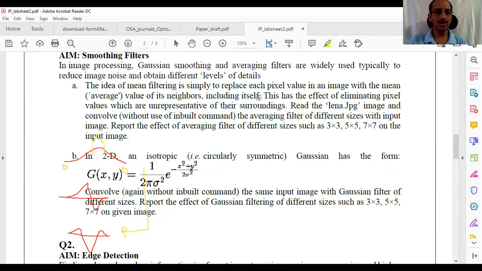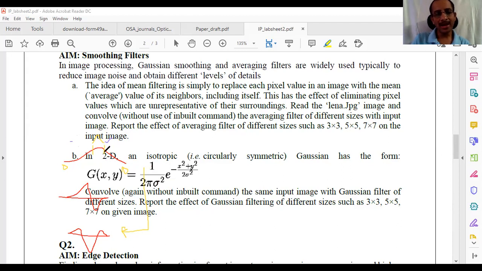Hence, we want to select sigma such that for a given kernel size, either 3x3, 5x5 or 7x7, you have a Gaussian within the region that you are looking at as a kernel. If your kernel is 3x3, you don't go for this, you should go for this. This is for 3x3 and this may be good for, say, 11x11.